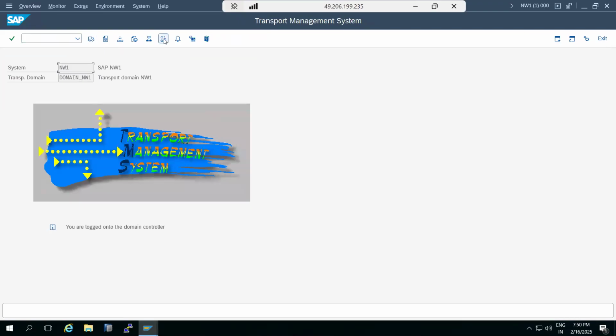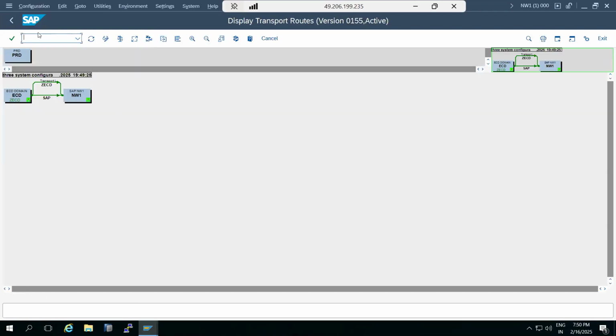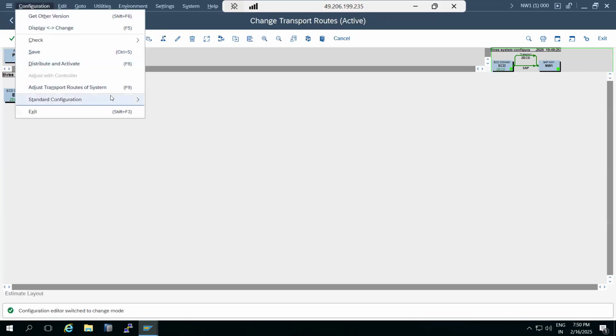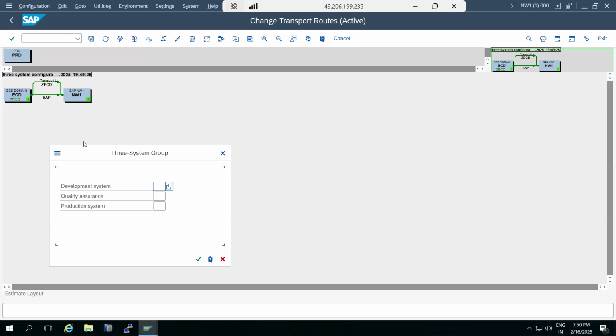Then go to the transport routes, click on change mode, then go to configuration, standard configuration, then three systems in a group.